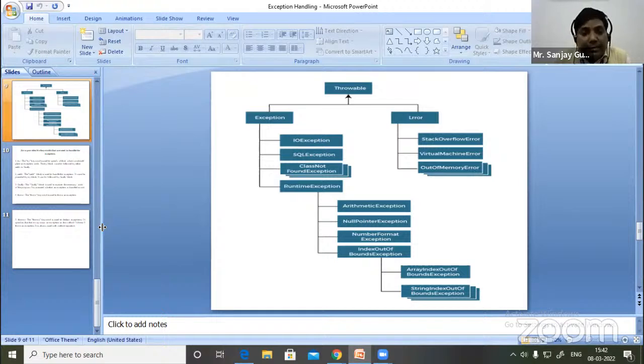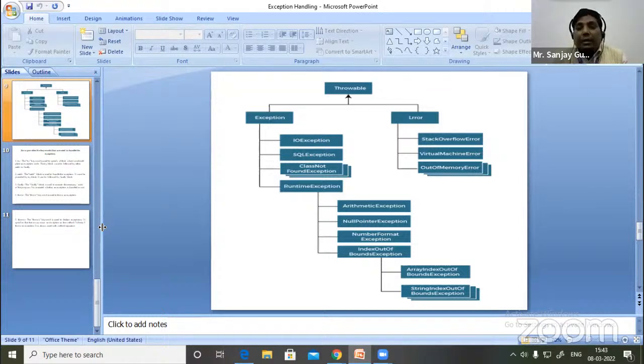Again, Exception has IOException, SQLException, ClassNotFoundException, RuntimeException. In RuntimeException, there are also ArithmeticException, NullPointerException, NumberFormatException, IndexOutOfBoundsException. There are also many types of IndexOutOfBoundsException, such as ArrayIndexOutOfBoundsException, StringIndexOutOfBoundsException, etc. All these types come under the Exception class.